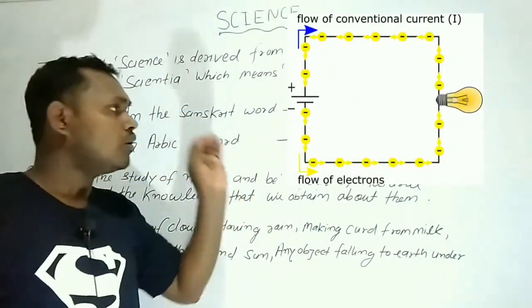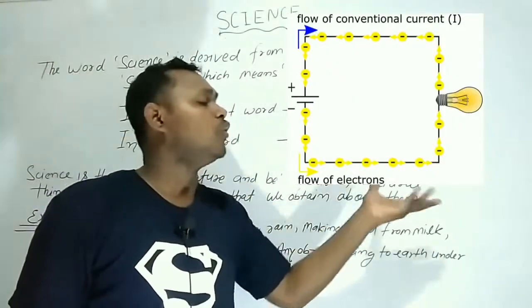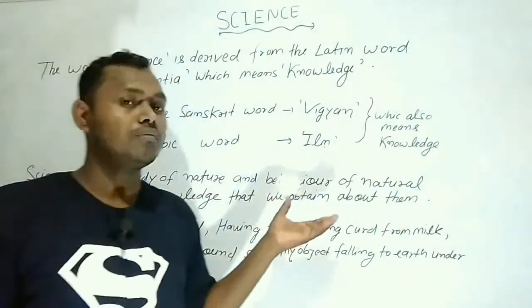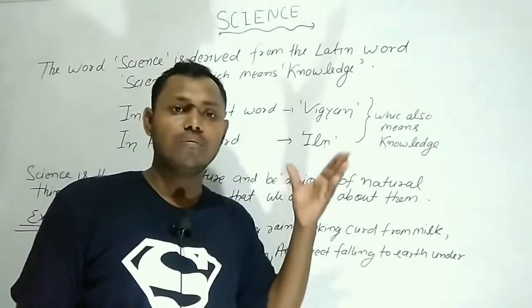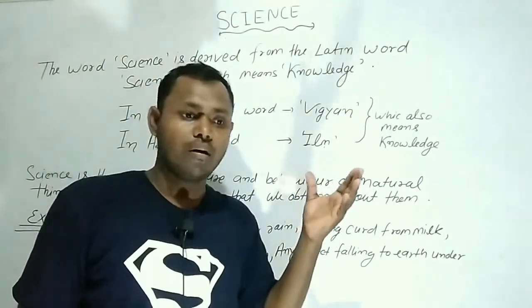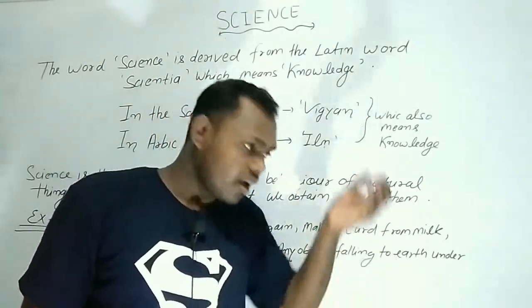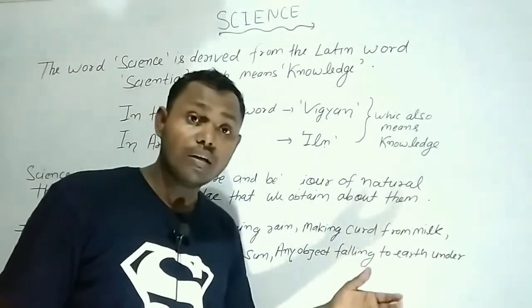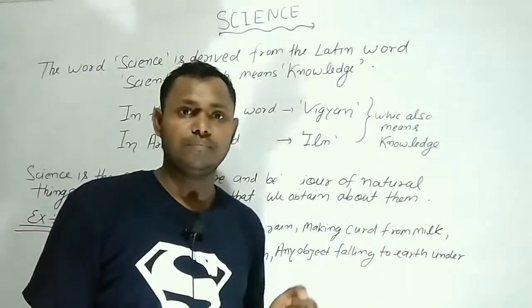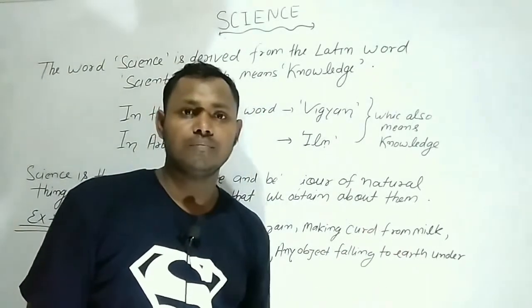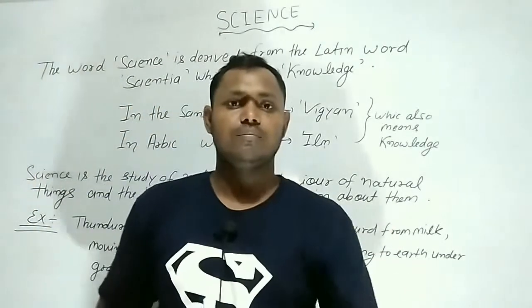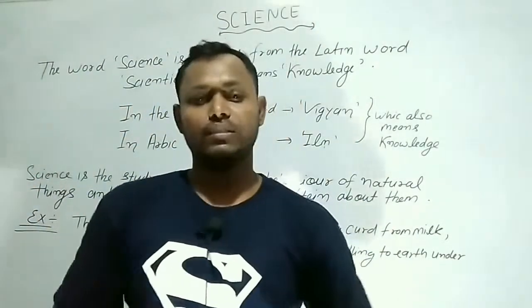Current flows from high voltage to low voltage. Any object when we throw up, after some time it falls down to the earth because of the influence of gravity. Every question that arises in your mind is answered by science.